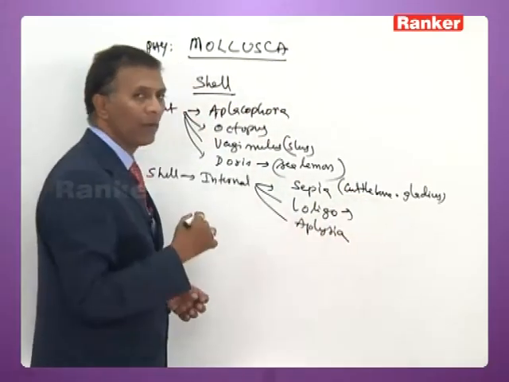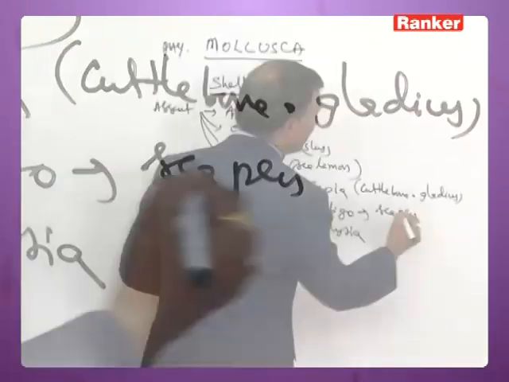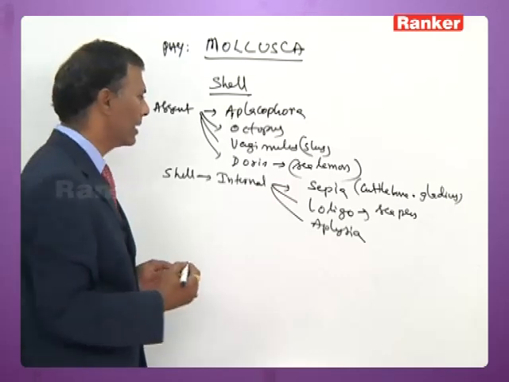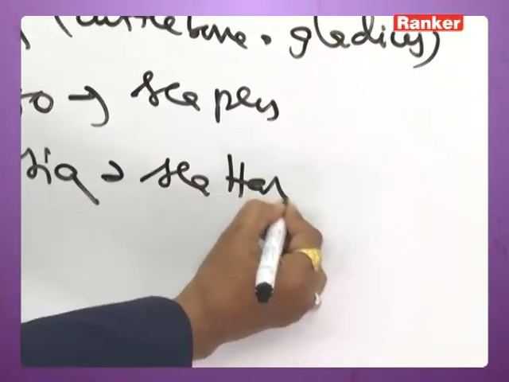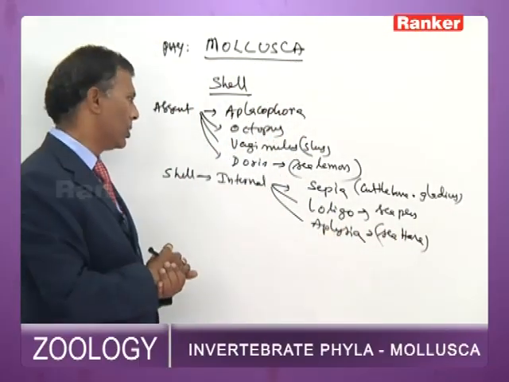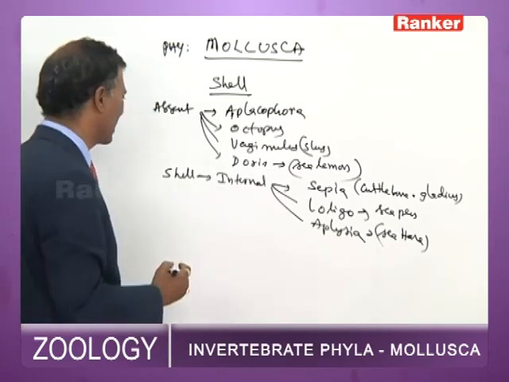The internal shell of loligo, commonly called sea squid, is called sea pen. Aplysia is commonly called sea hare. It also has an internal shell, but that has no specific name. So internal shell is present in sepia, loligo and aplysia.